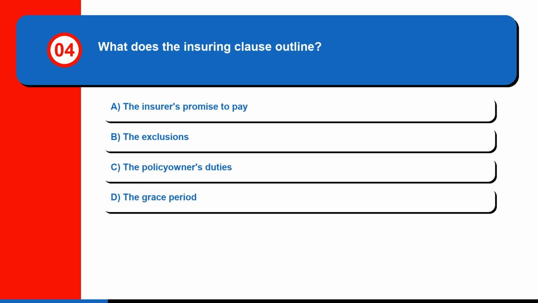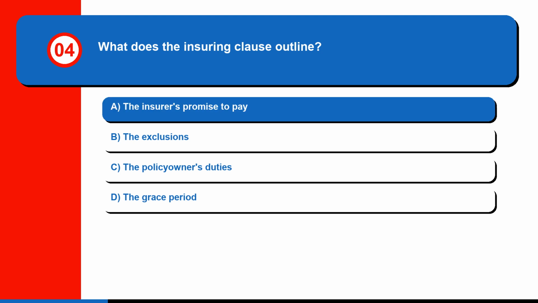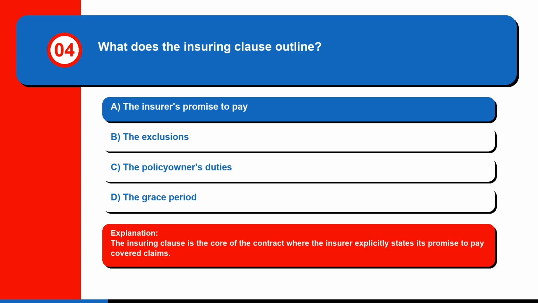Question 4. What does the insuring clause outline? A. The insurer's promise to pay, B. The exclusions, C. The policy owner's duties, or D. The grace period. The correct answer is A. The insurer's promise to pay. The insuring clause is the core of the contract where the insurer explicitly states its promise to pay covered claims.